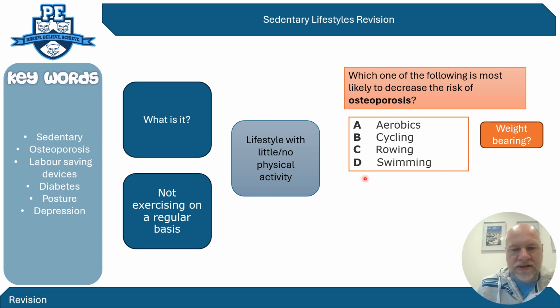So this is an example here, a multiple choice where you've got to pick whether it's aerobics, cycling, rowing or swimming, and aerobics is the only activity here where your bones are actually taking the weight of your body. In cycling and rowing, the body is supported by the machines you're on, and in swimming, the body is supported by water. So typically it needs to be an activity where you're running, jumping, or skipping or something along those lines, where your body is hitting the ground and the weight is being transferred down through your bones to make them essentially harder and more dense, increasing your bone density. So that helps prevent osteoporosis.